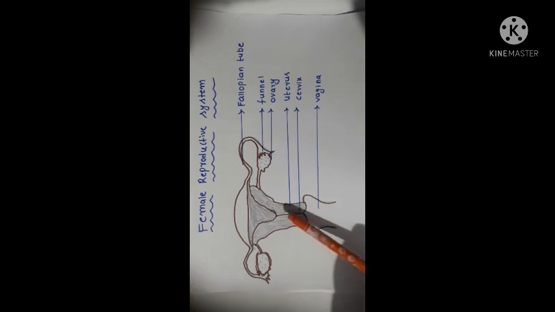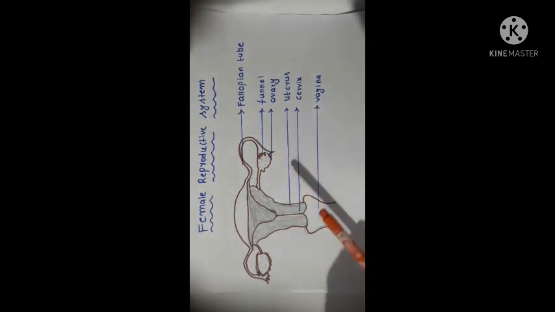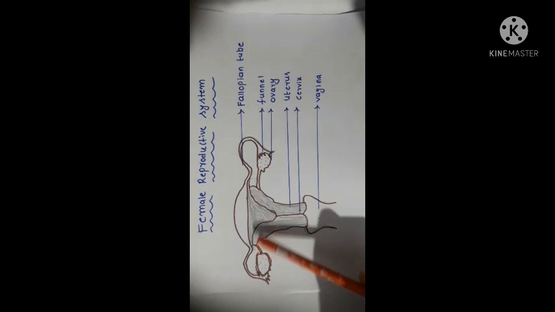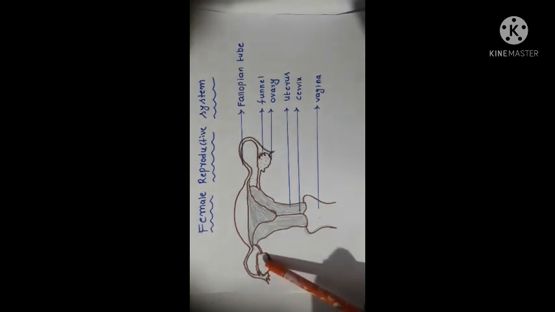This is called the uterus. This structure opens into the cervix. Let us talk about the ovary. Two ovaries are placed on either side of the abdomen.